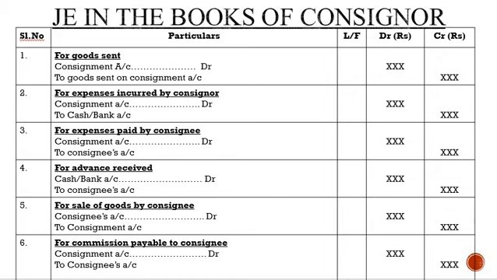You'll get to know these journal entries appropriately. Try to write down all the 12 journal entries so that it becomes very clear when we are studying in the next class. I hope you all have understood today's class.